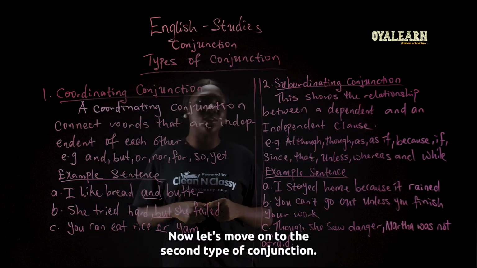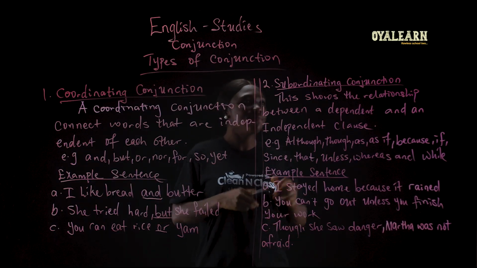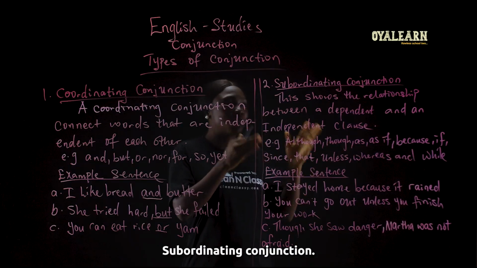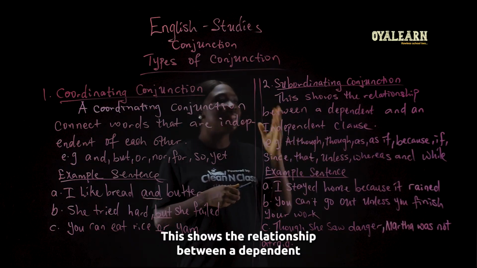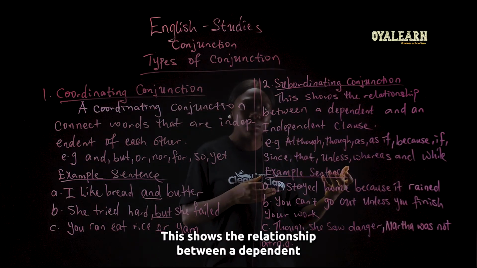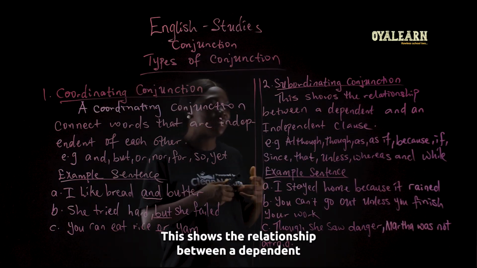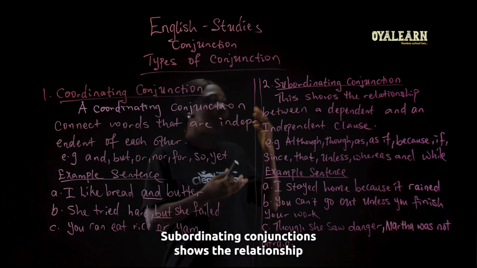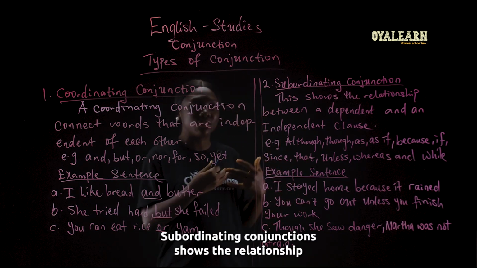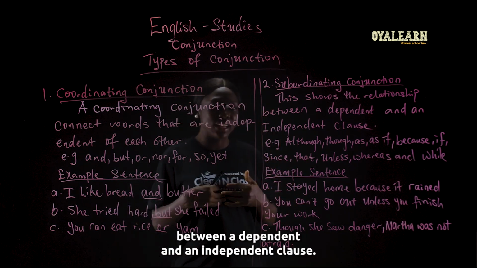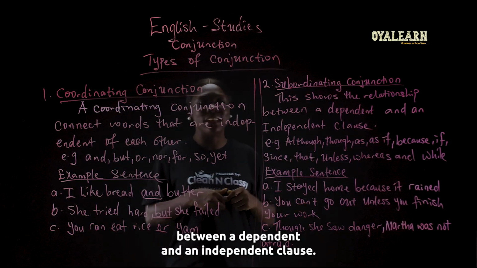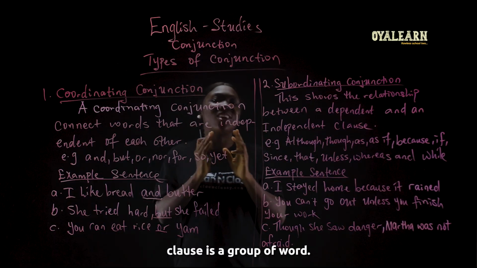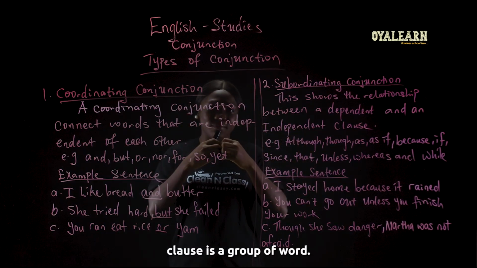Now let's move on to the second type of conjunction. We have subordinating conjunction. This shows the relationship between a dependent and an independent clause. Now, if you do not know what a clause means, a clause is a group of words.